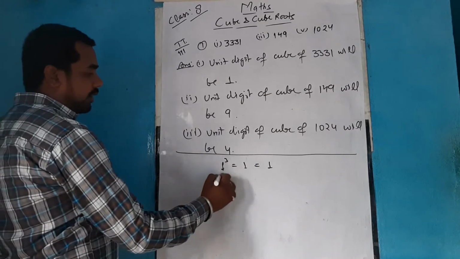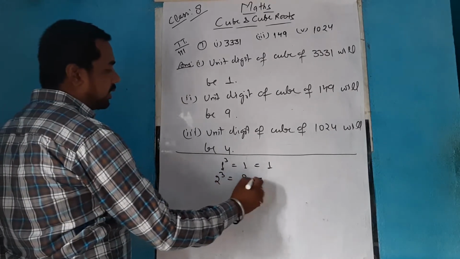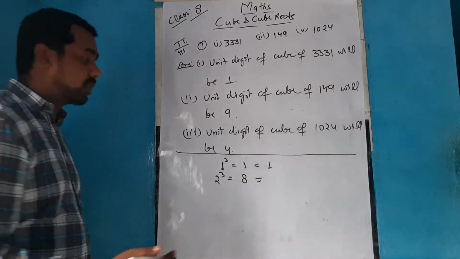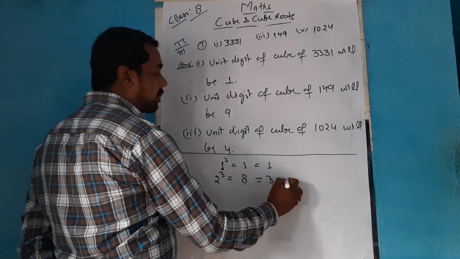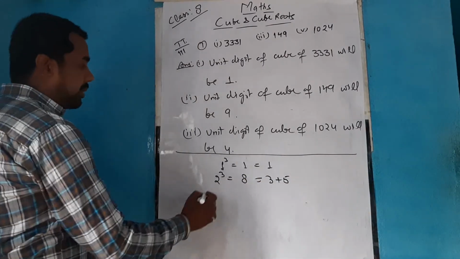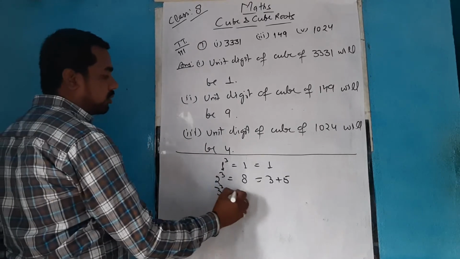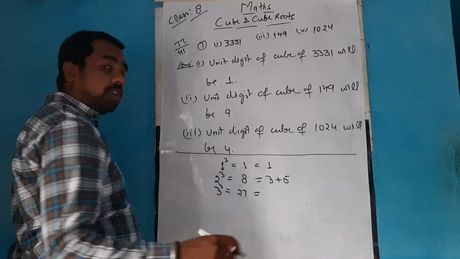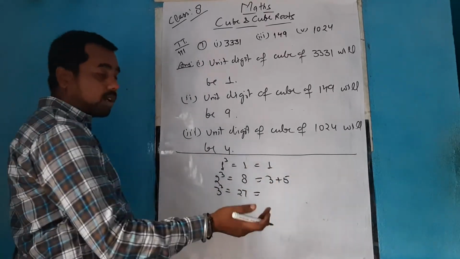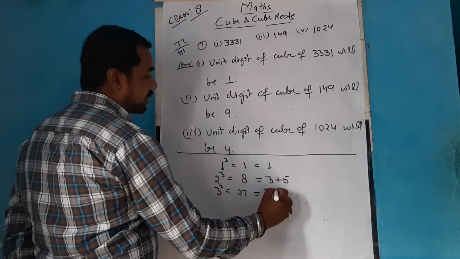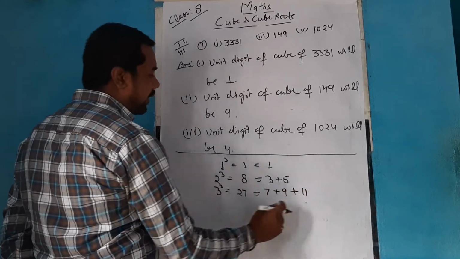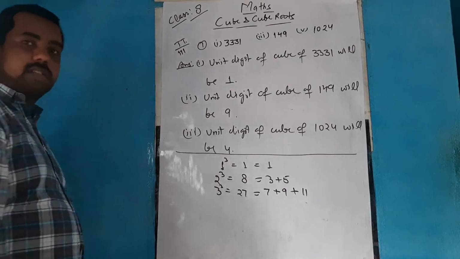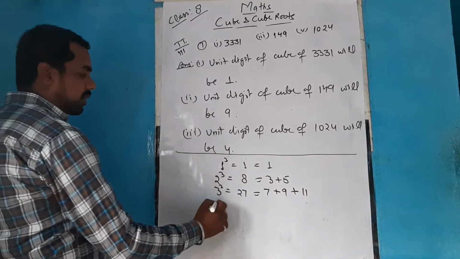Now when you need to write 2 cube, that is 8, there should be 2 odd numbers just after 1, that is 3 plus 5. Similarly, for 3 cube, that is 27, that should be 3 consecutive odd numbers after 5, that is 7, 9, 11. 7 plus 9 is 16, 16 plus 11 is 27.